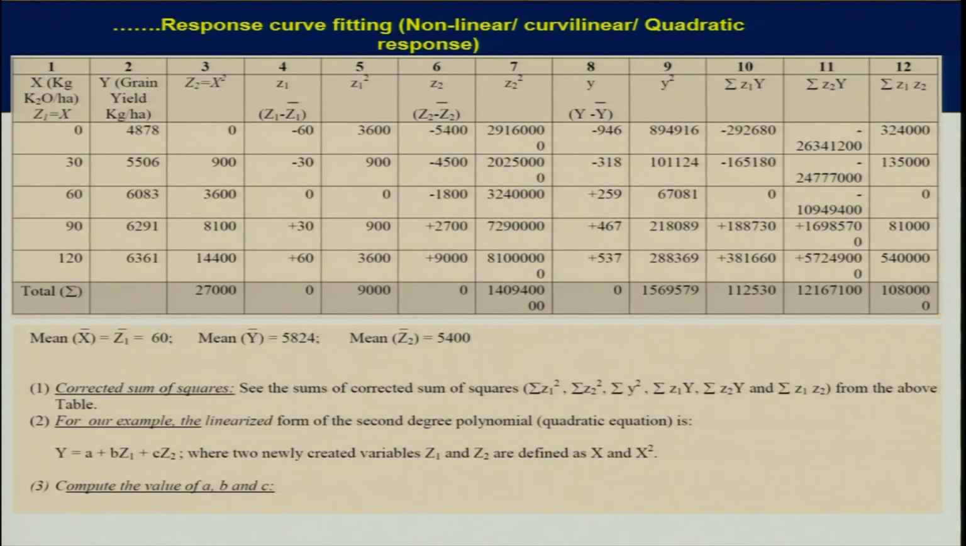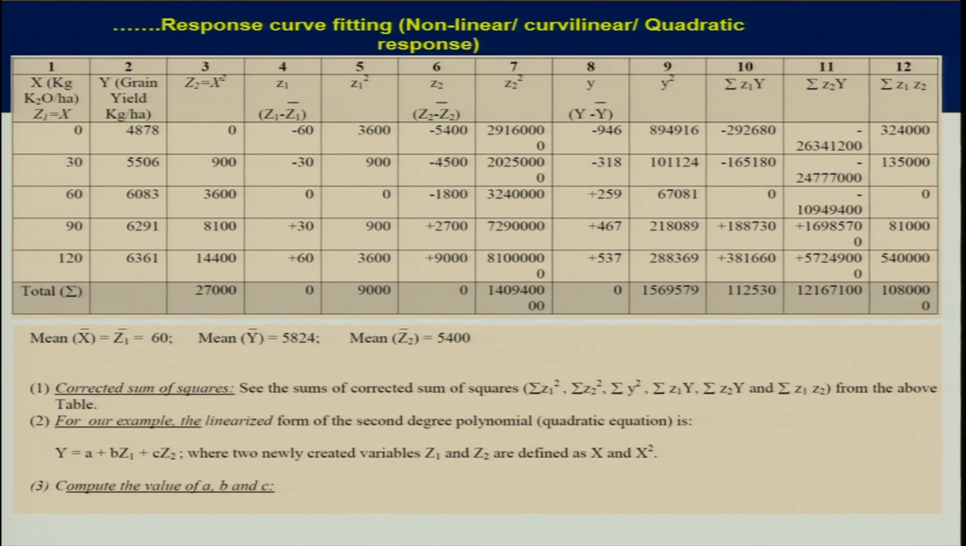For example, column number 12 is summation z1 into summation z2. So it is the multiplication of small z1 and small z2. You can see small z1 is column number 4 and small z2 is column number 6, so multiply these two columns to get column 12. Overall you will get these parameters, and you take the total of all these columns to get the sums of squares. These parameters are required to compute the values of A, B and C.